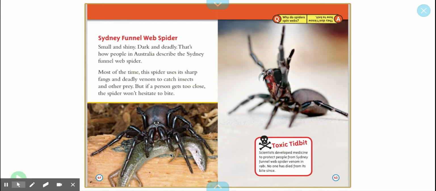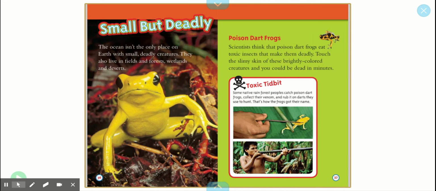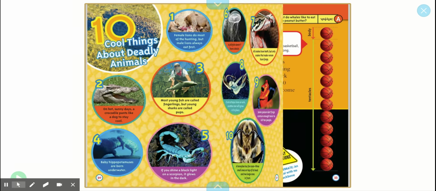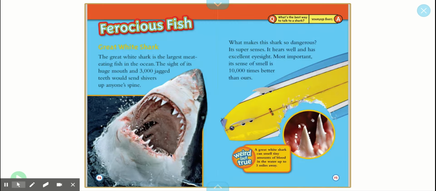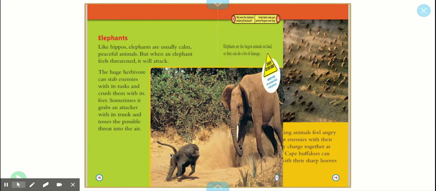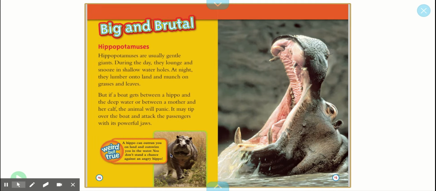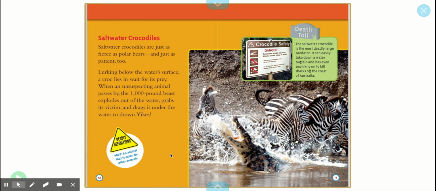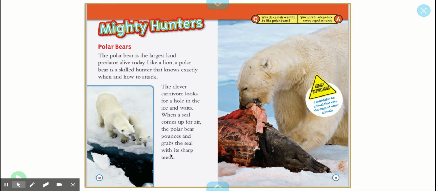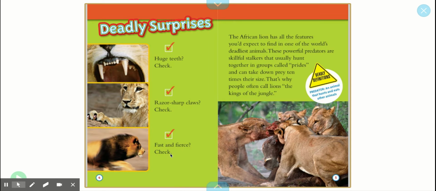Not only did we look at repeating words, but all of the headings are telling me about different animals, different sizes, different features, and different ways they can be deadly. So using all of that information, on the next slide, I want you to type in what you think the main idea of this book right here is.